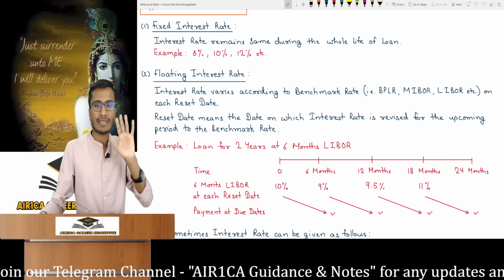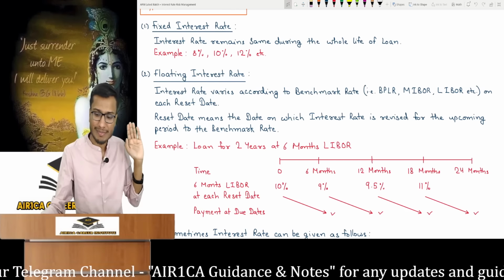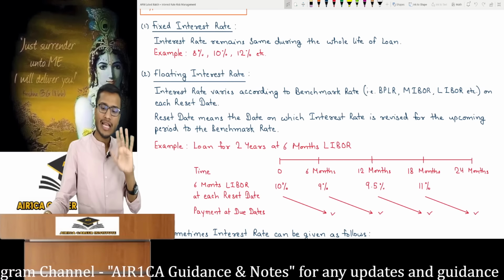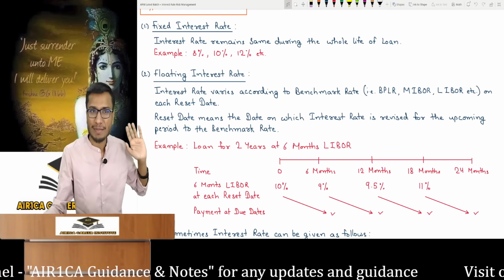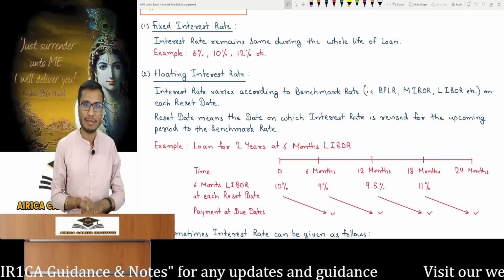Just understand this much about them. Don't get into too much detail. You only need to understand this much. So you have to keep this in mind. And as I mentioned, LIBOR is discontinued in practical life, but the institute is stubborn and still gives it in questions.